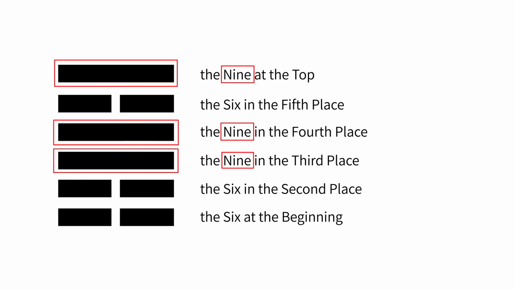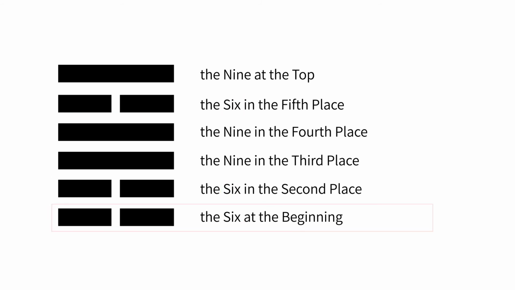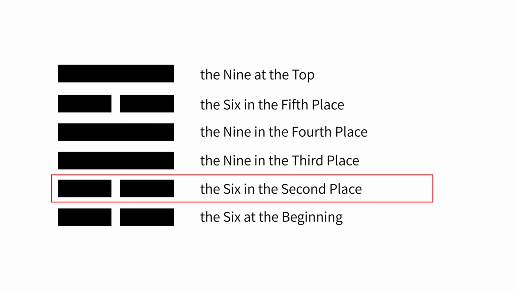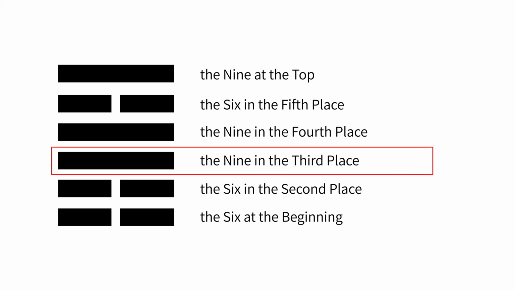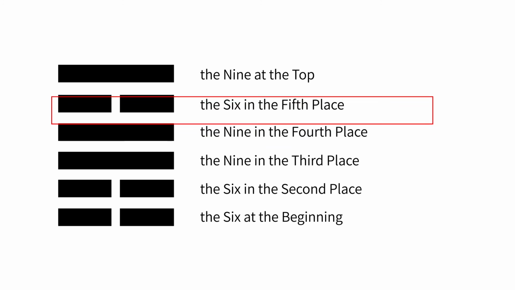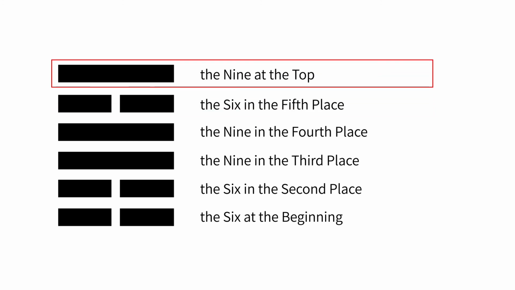When the line is yang line, we call it 9. When the line is yin line, we call it 6. So we call this line the 6 at the beginning. We call this line the 6 in the second place. We call this line the 9 in the third place. We call this line the 9 in the fourth place. We call this line the 6 in the fifth place. We call this line the 9 at the top.